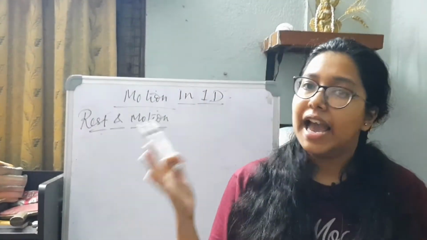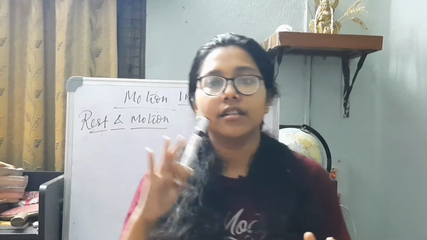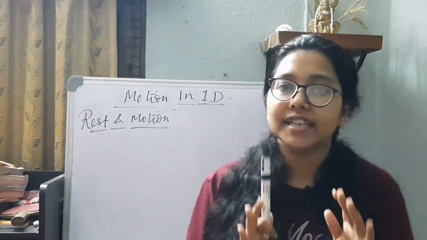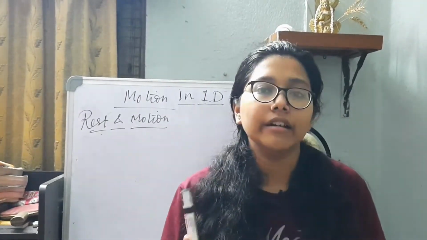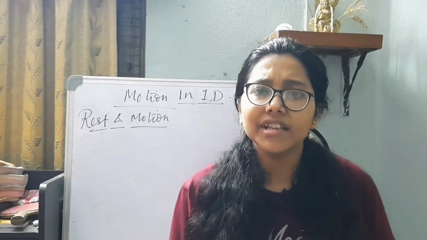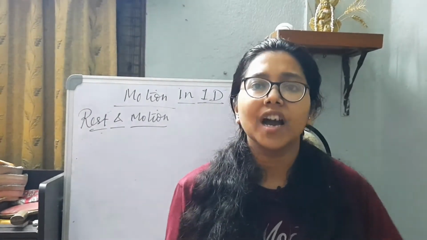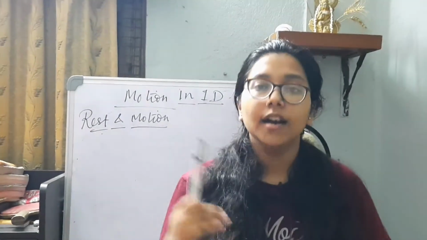So there is no absolute rest. And whenever we describe rest and motion, we have to go for seeing the frame of reference. Now moving forward to the defining of physical quantities into scalar and vector quantity. What is a scalar? What is a vector quantity? How do we differentiate between a scalar and a vector quantity?